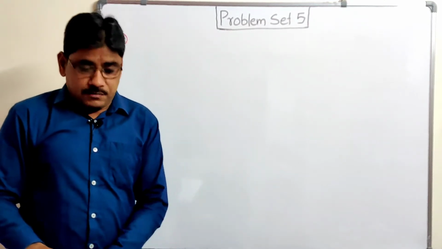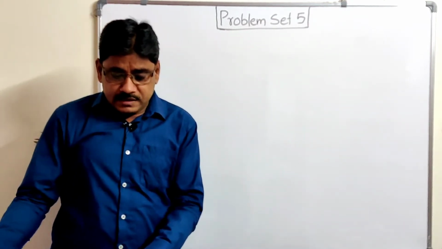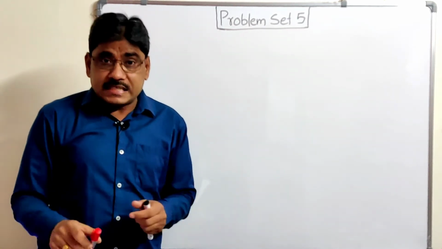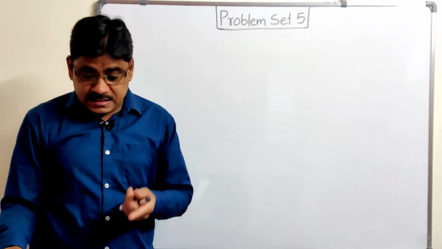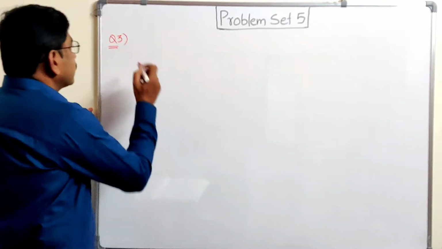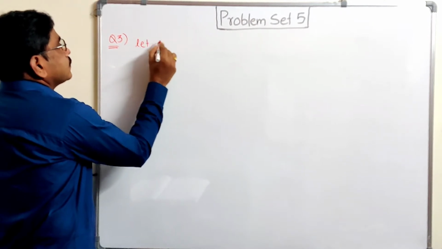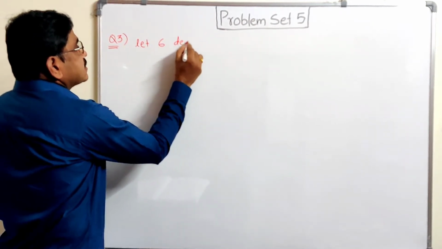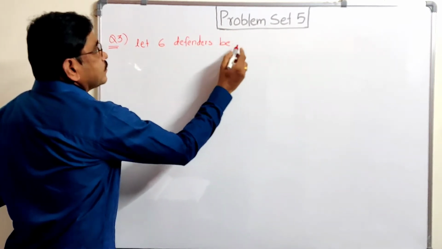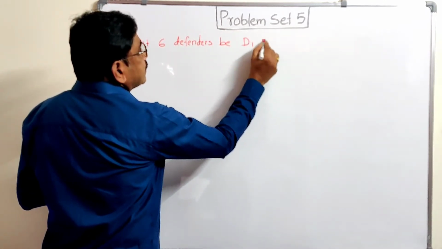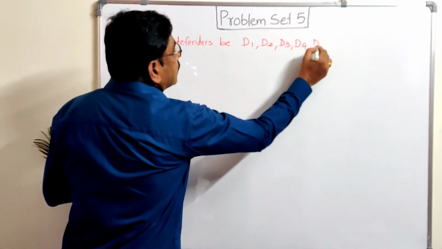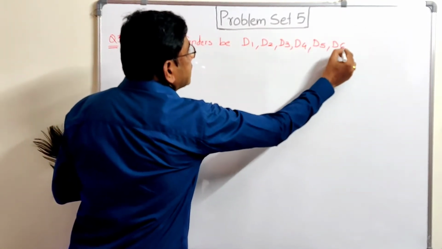Read that sum carefully. In a hockey team there are 6 defenders, 4 offenders and 1 goalie. So let the 6 defenders be D1, D2, D3, D4, D5 and D6.